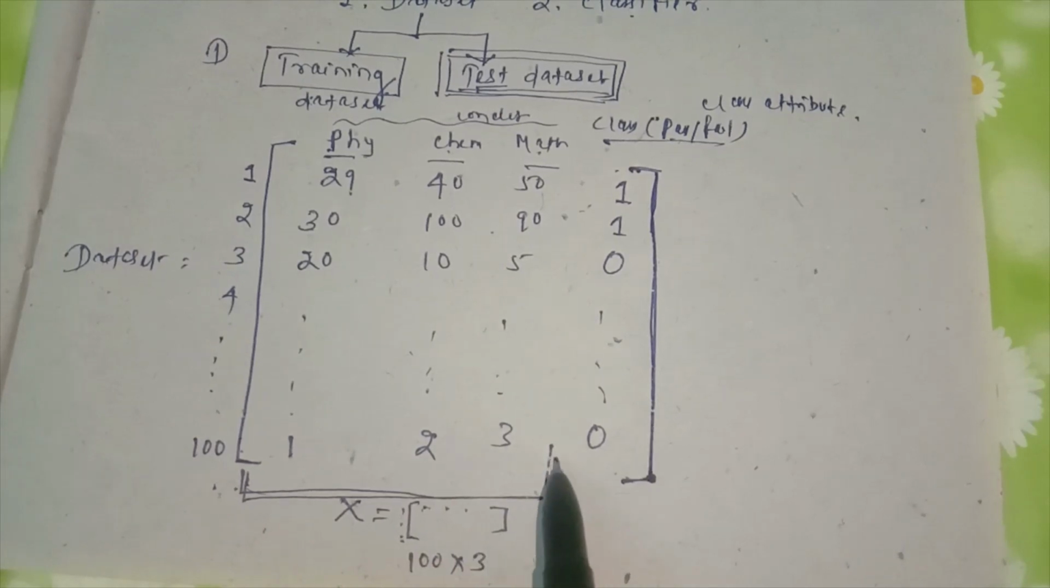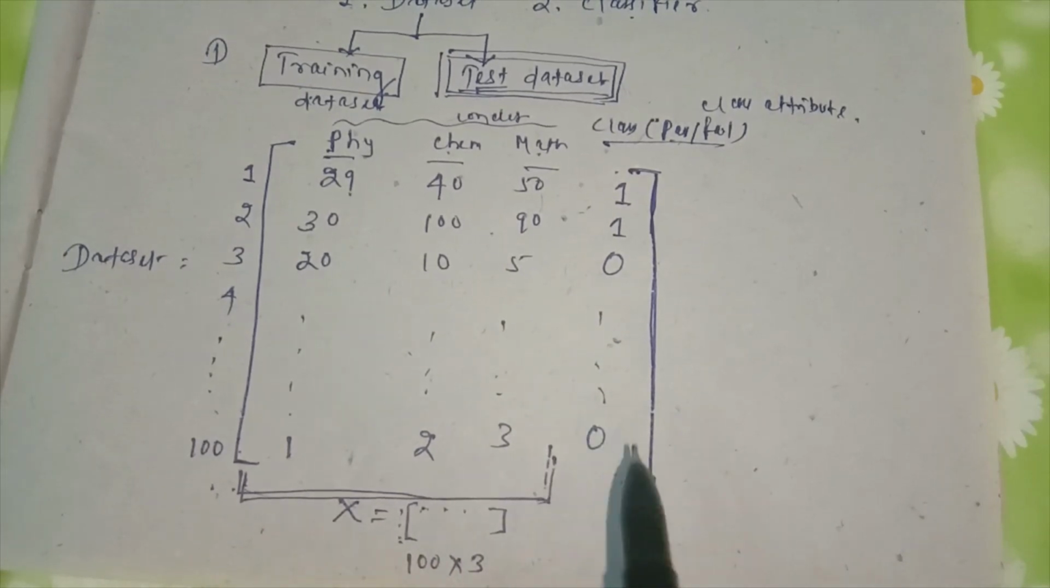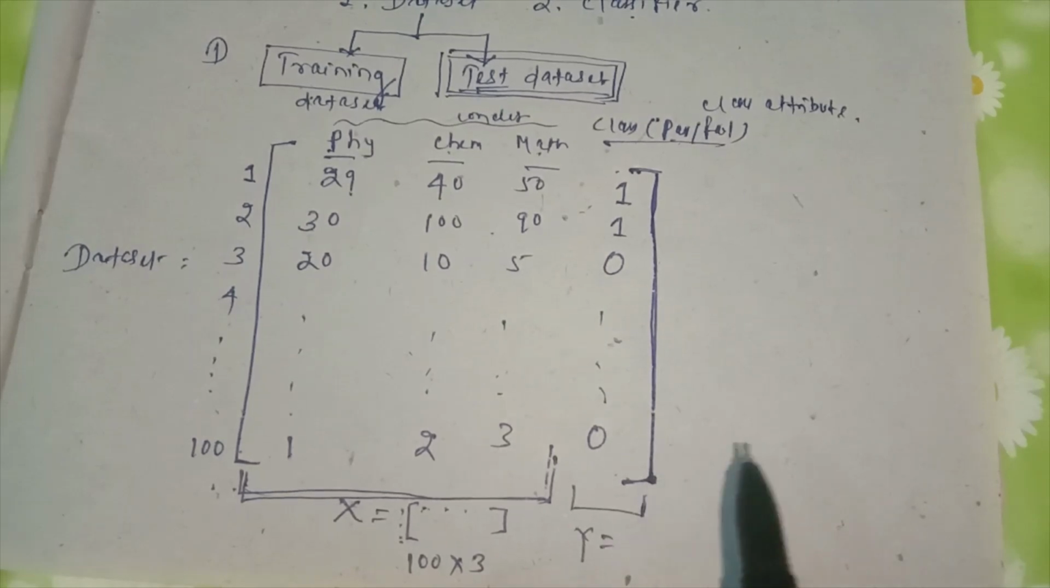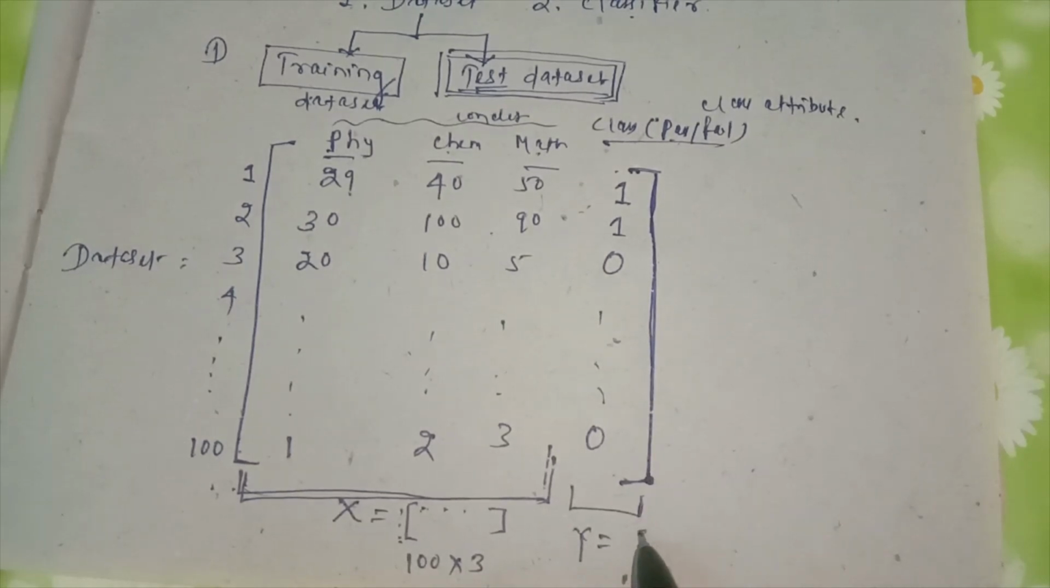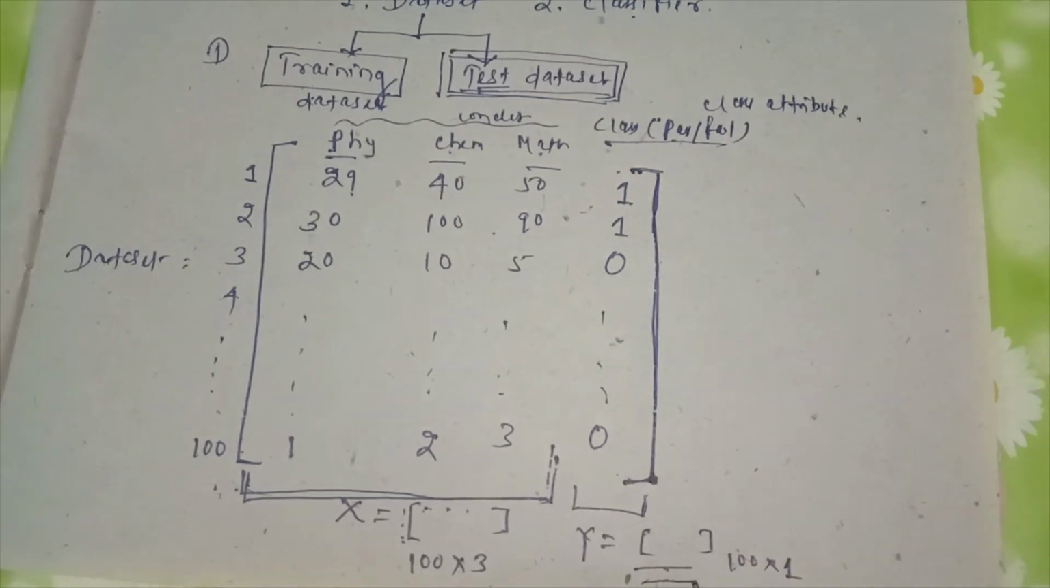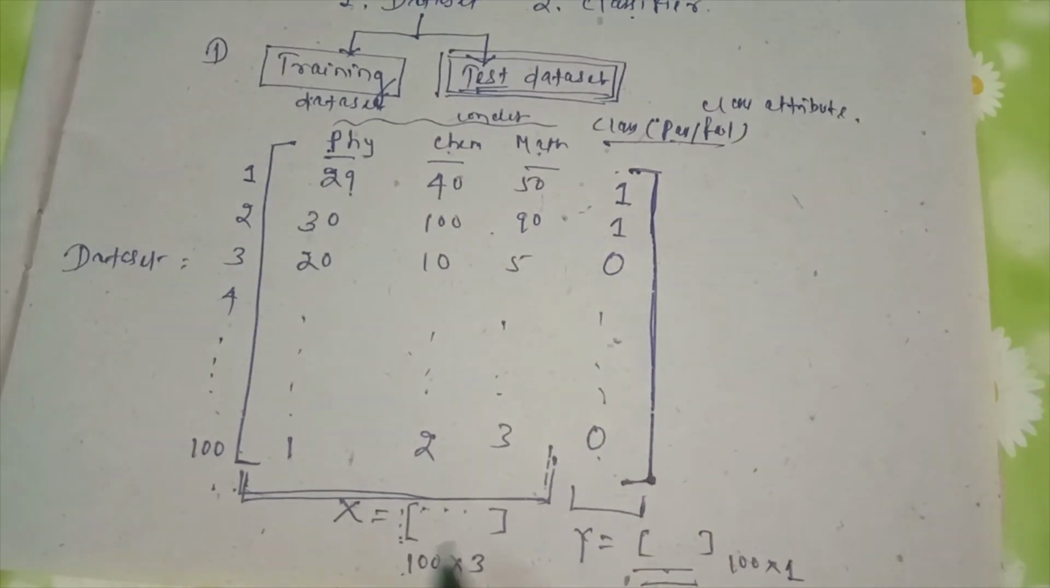The conditional part is divided into X, and the class level is divided into Y. So Y is another array. It is basically one dimensional, 100 rows and one column. So this Y holds the class level and X holds the conditional part. The data set is divided into two parts.